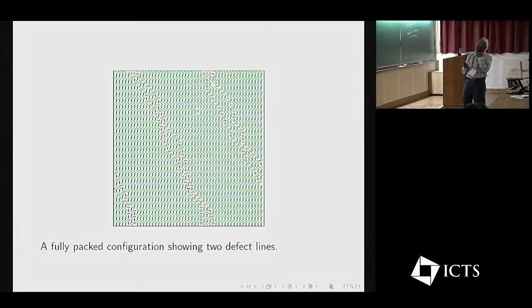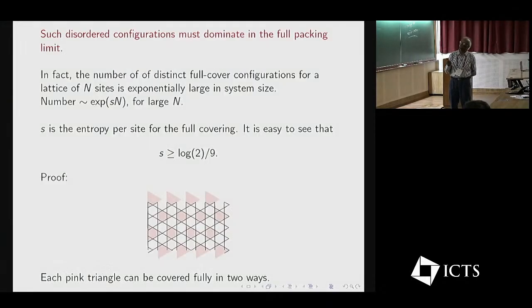And then we generated a configuration like this, where these are not local defects, but there is a string of lines. And this is a fully packed configuration with 2 defect lines which go and wrap around the torus. But of course, if there are 2 defect lines, then this has much more entropy than the fully ordered state. And so this will swamp the periodic state, and so it will have no order.